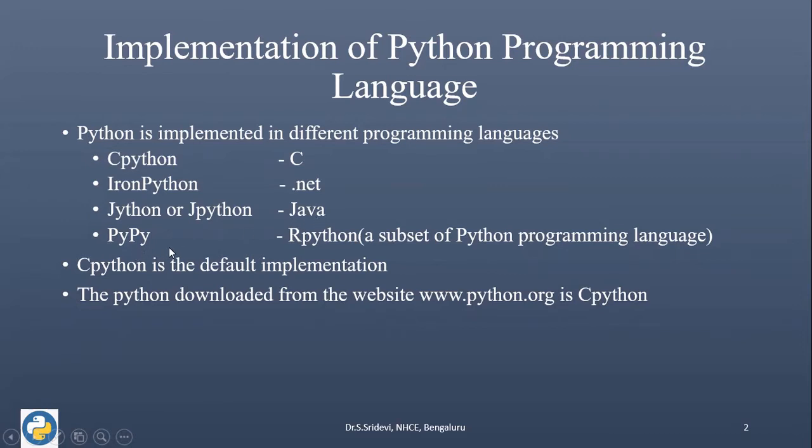Then we have PyPy. Here, Python is implemented in a language known as RPython. This RPython is a subset of the Python programming language. And CPython is the default implementation of the Python programming language. We have downloaded Python from the official website, python.org, and that Python is CPython, where Python is implemented using the C language.